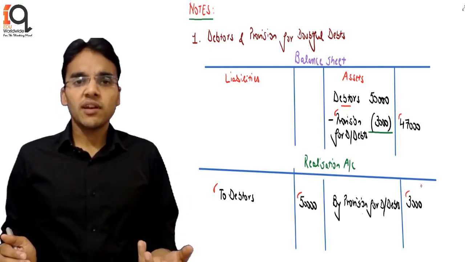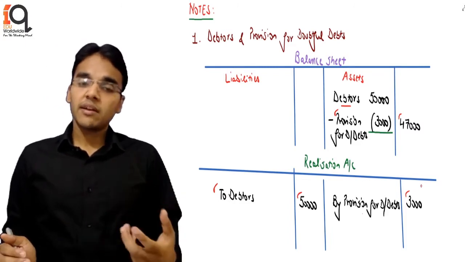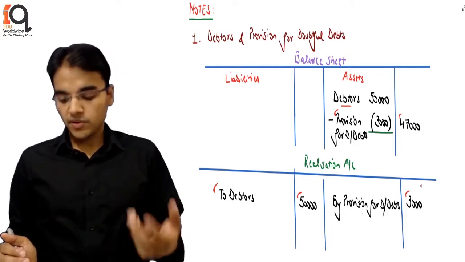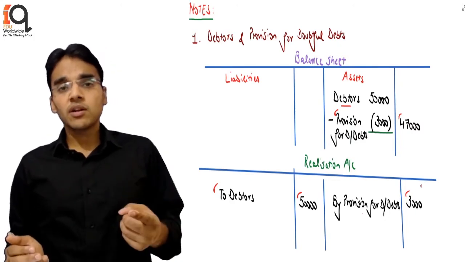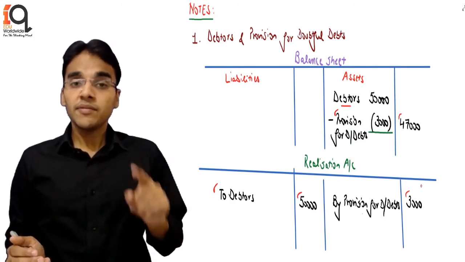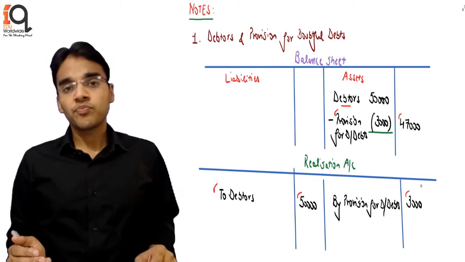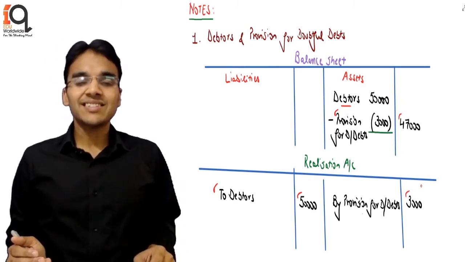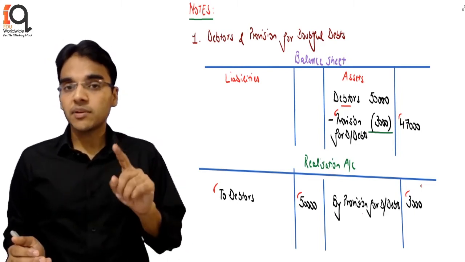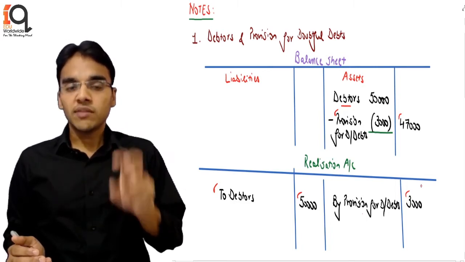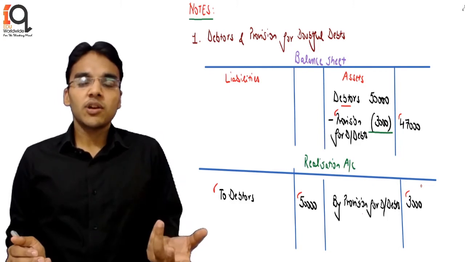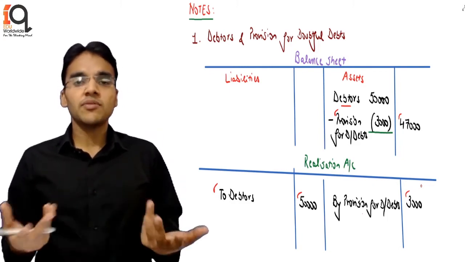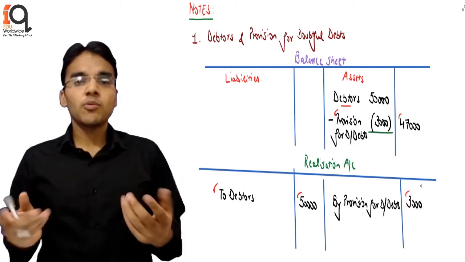Even if you put 47, you will argue, sir, in that case the profit will be the same. Whether we put 50 and 3 separately or 47, the profit will be the same obviously. However, the impact will come if later on the question says the debtors totally realize 90%. Debtors realize 90%, and the question is not giving you the value. If the question is giving you a value, let's say 47,000, 49,000, or 46,000, then there is no problem, or even let's say 50,000. Then the bank will be put with that particular amount.